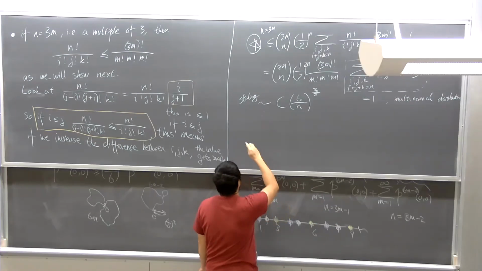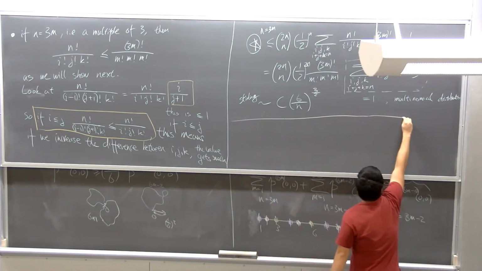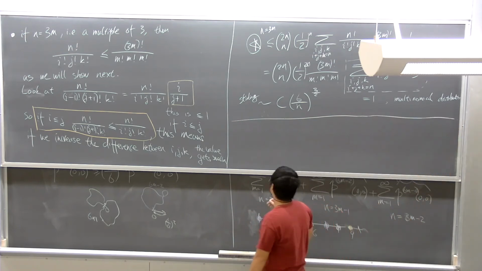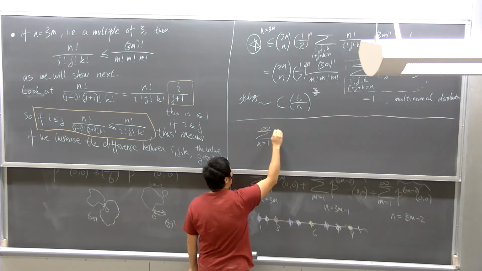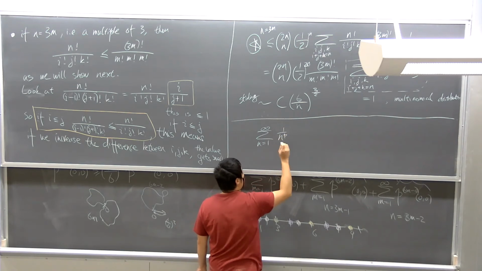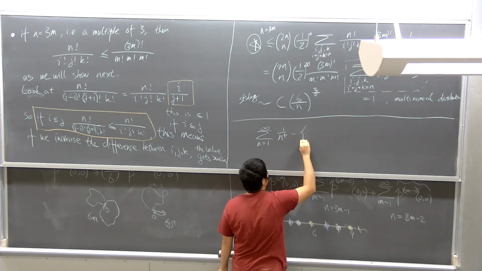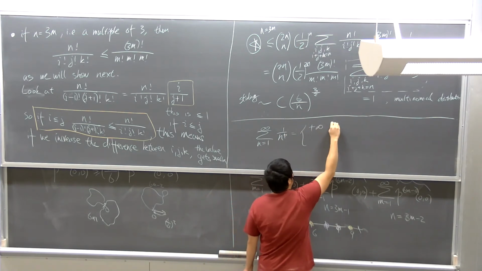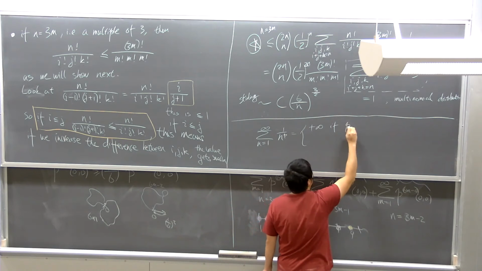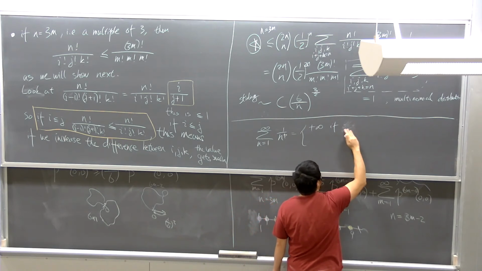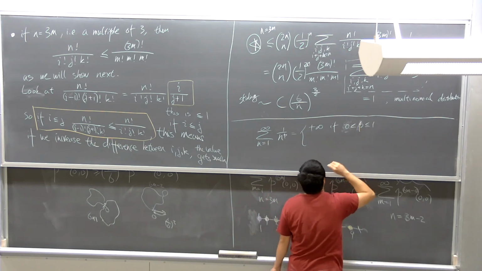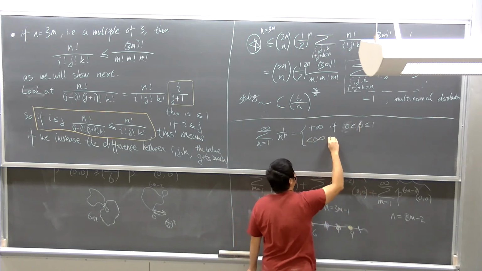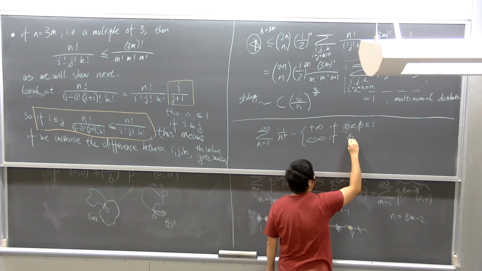This is just this fact. We have the summation n goes from 1 to infinity of 1 over n to the p. This is equal to positive infinity if p is between 0 and 1, or 1, and then this is finite if p is strictly larger than 1.